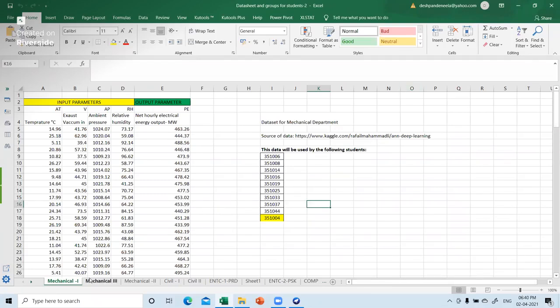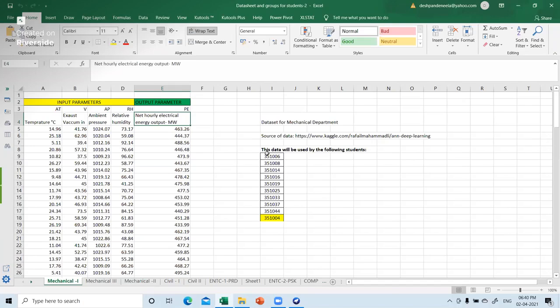For mechanical there are 3 groups and for civil there are 2 groups. Mechanical, for example, has this particular data of temperature, exhaust vacuum, ambient pressure and relative humidity. These are going to be the input parameters, and the output parameter is going to be the net hourly electrical energy output in megawatts.